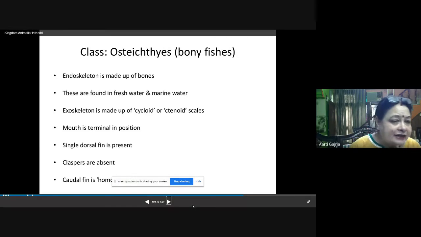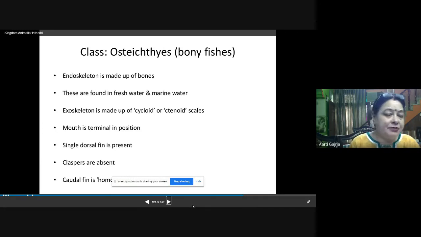Here the exoskeleton is made up of cycloid and ctenoid scales. C is silent here. So cycloid and ctenoid scales are present. Like in chondrichthyes, placoid scales are present as exoskeleton. The dermal scales are placoid. Here in case of osteichthyes, the dermal scales are cycloid and ctenoid.